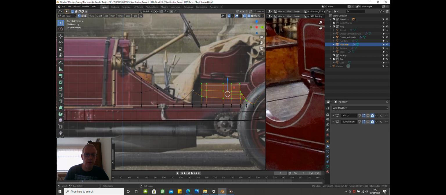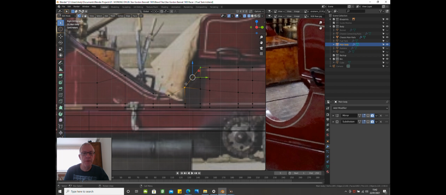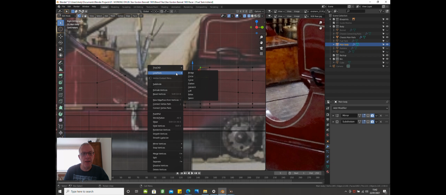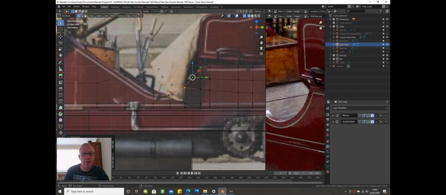I'm going to drag this one down. I'm going to join these two, so press F to join those two. Right mouse button and go to subdivide to put a loop cut in. Then simply select those three, press F, those four, and press F.